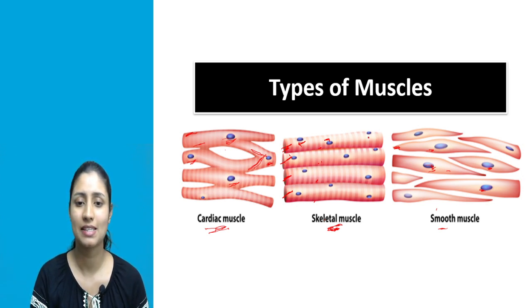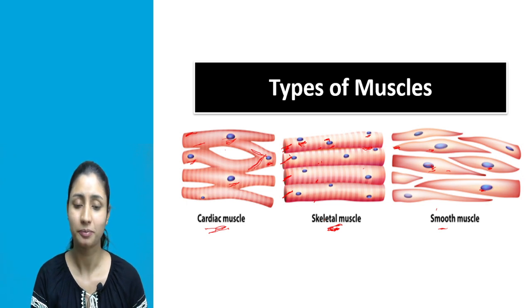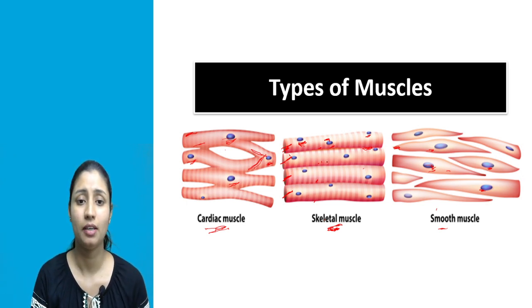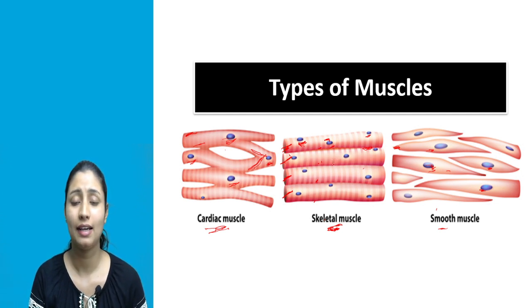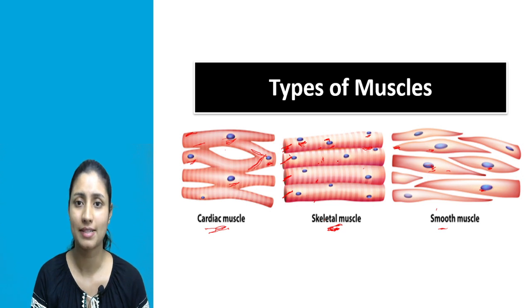The skeletal muscle cells are cylindrical. First point was they are cylindrical. Second was these cells are unbranched. Then third was these are multinucleated. They have many nucleus, that's why multinucleated. Then next, a very important point: the skeletal muscle cell has alternate dark and light colored bands. These are dark bands, these are light bands. These bands are known as striations. That's why the skeletal muscle is also known as striated muscle.